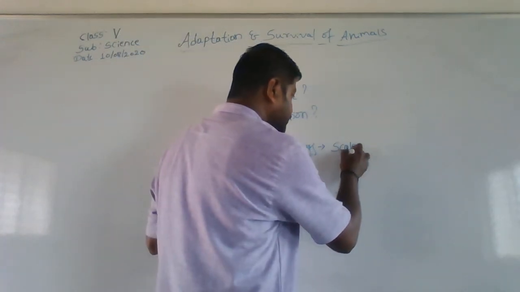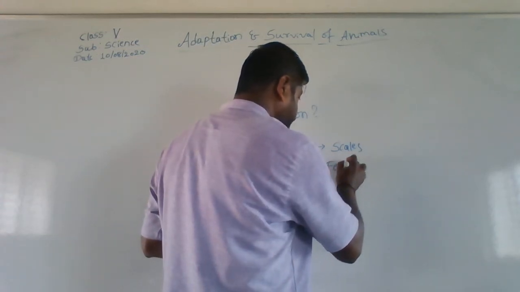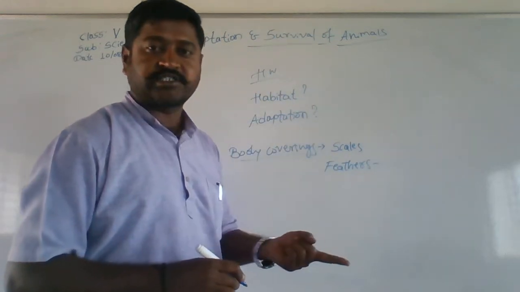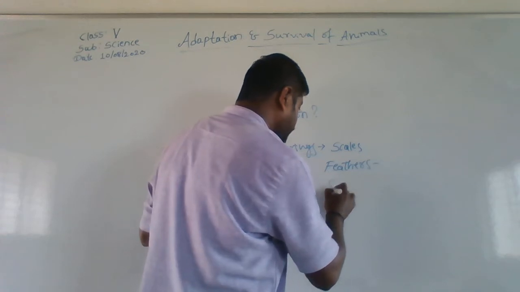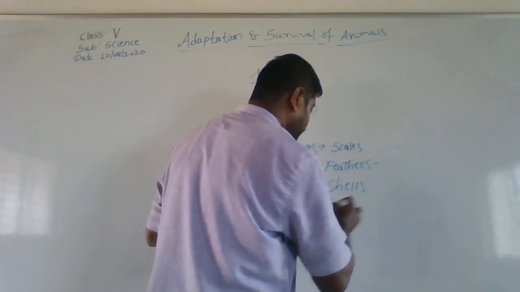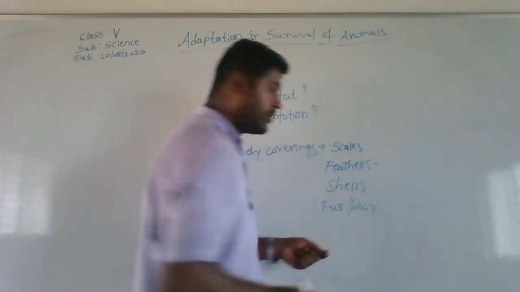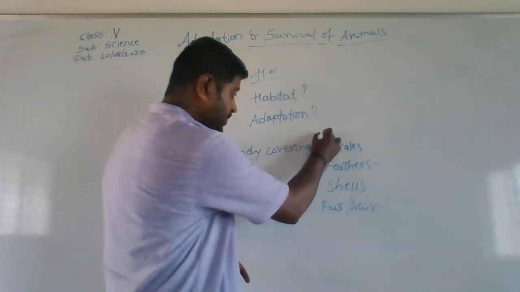Then apart from scales, we have seen feathers. For feathers, give another example which was not taught today. Then after that, shells, and then fur or hair. So you have to give one example for all these, right?